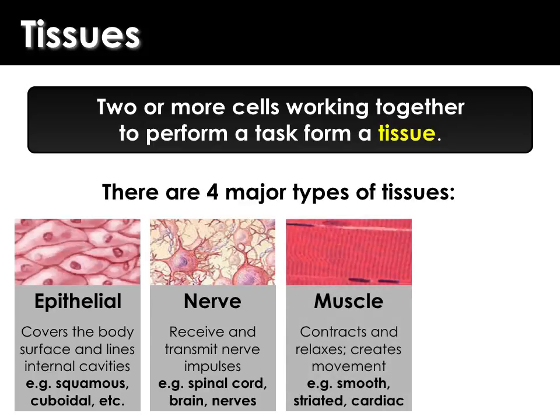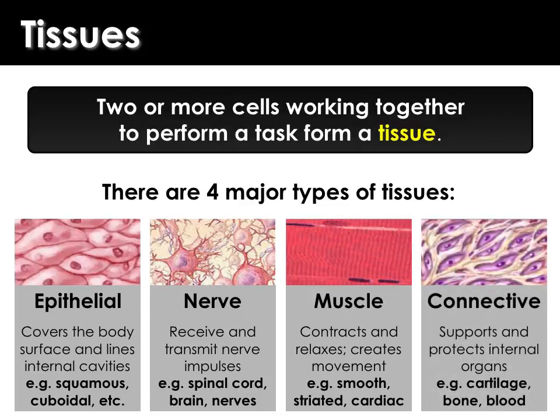Muscle cells contract and relax to create movement. There are 3 different types of muscle cells. Those are smooth, which we would find in organs, striated, that you would find in your actual muscles, and cardiac, which you'd find in the heart. And finally, connective tissue. Connective tissue supports and protects internal organs. And examples of connective tissue are cartilage, bone, and blood.